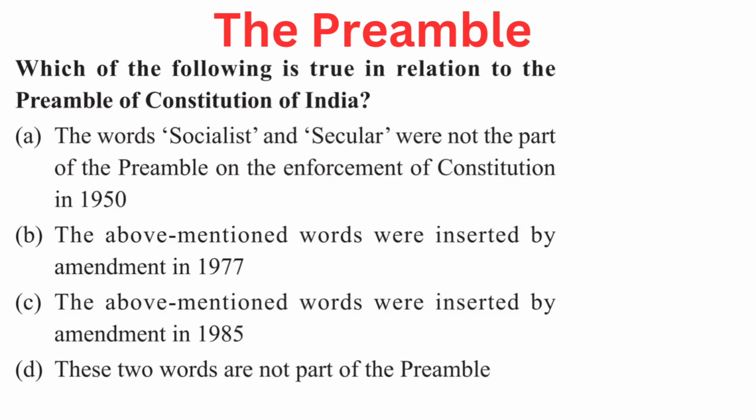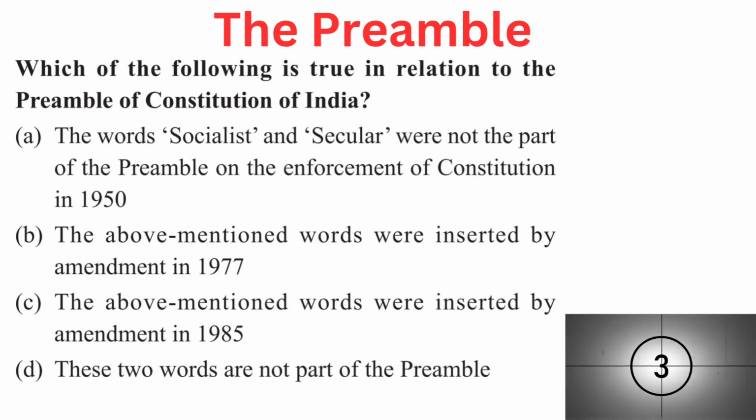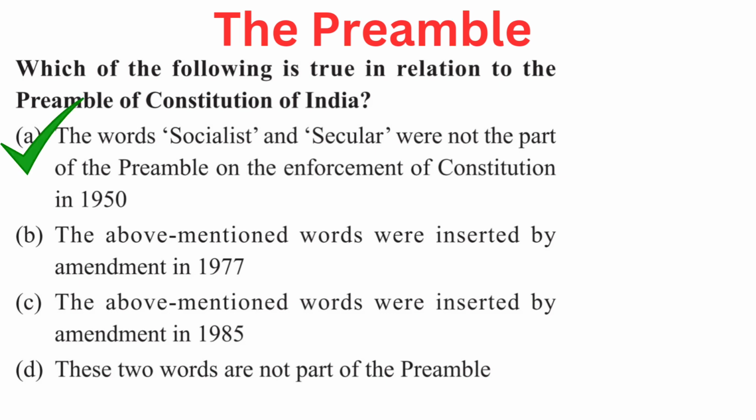Your question is, which of the following is true in relation to the preamble of Constitution of India? Your options are A. The words socialist and secular were not the part of the preamble on the enforcement of Constitution in 1950. B. The above mentioned words were inserted by amendment in 1977. C. The above mentioned words were inserted by amendment in 1985. Or D. These two words are not part of the preamble. Right answer is A. The words socialist and secular were not the part of the preamble on the enforcement of Constitution in 1950.